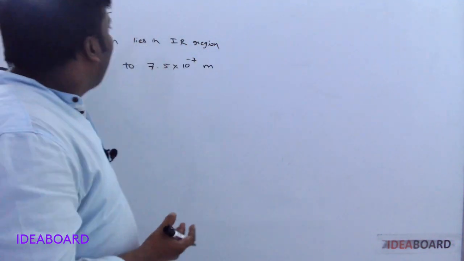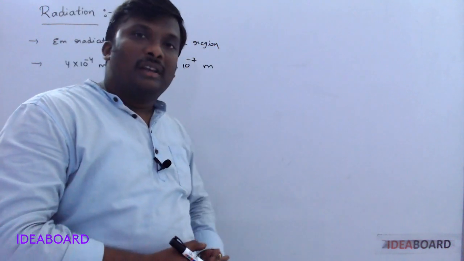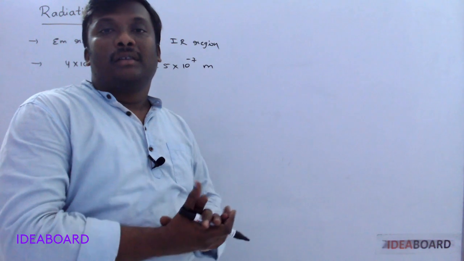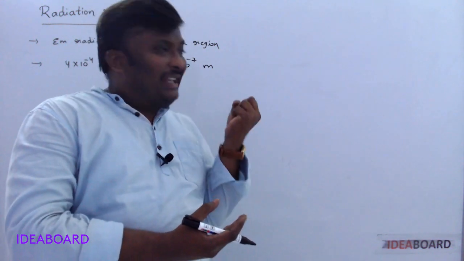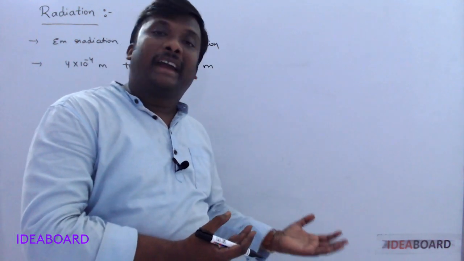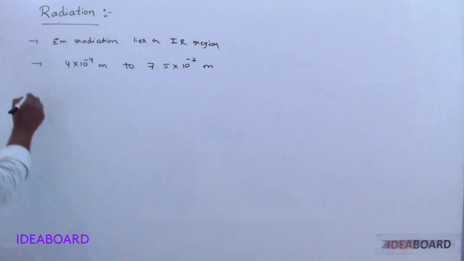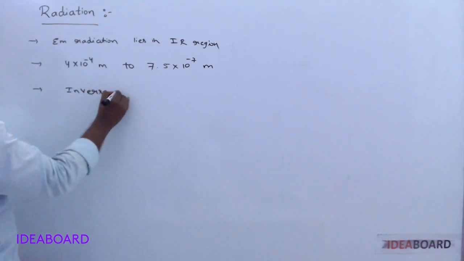Whenever radiations are incident on any metal surface, any surface, heat will be absorbed by that body or heat will be rejected by the body. So it always gives some pressure, radiation pressure, acting on that body. And third, it follows the inverse square law.